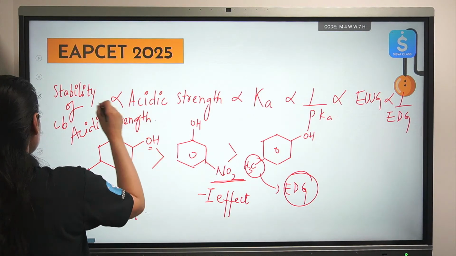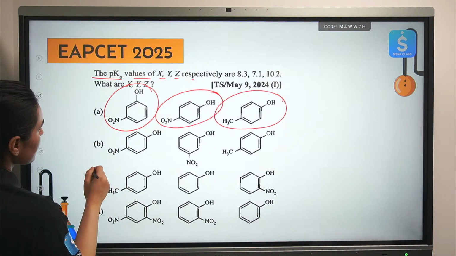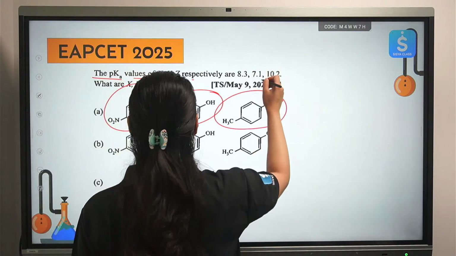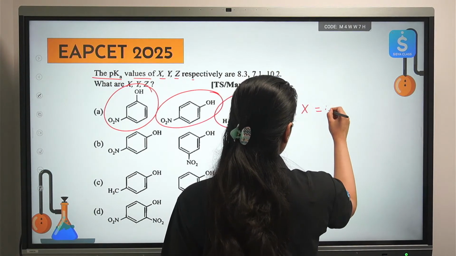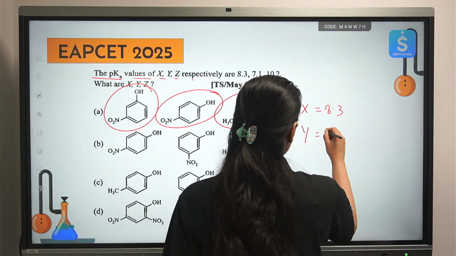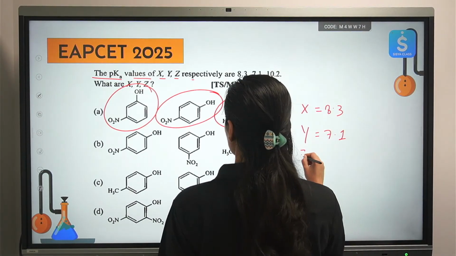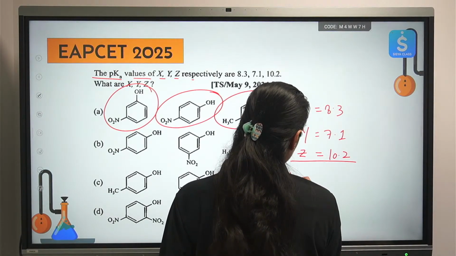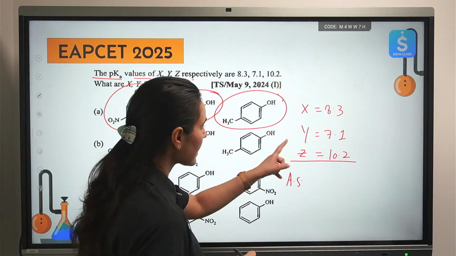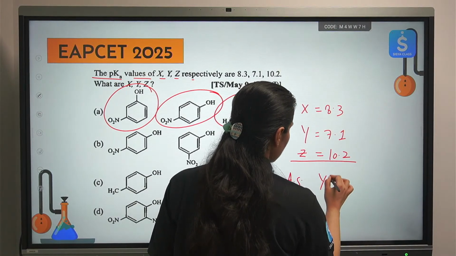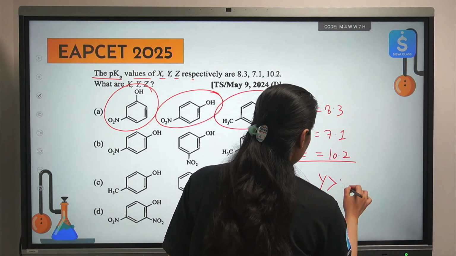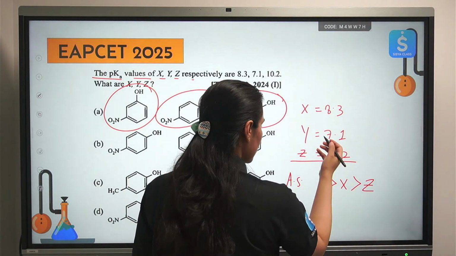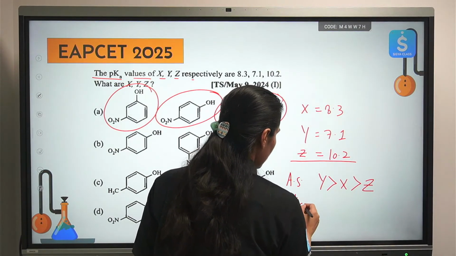Let's label these compounds also. So this is X, Y, Z. X 8.3, Y 7.1, Z 10.2. If I arrange them on the basis of acidic strength, the one with the least value of pK will be most acidic, followed by X, then Z. If I label them based on their pK values, this will be my order.